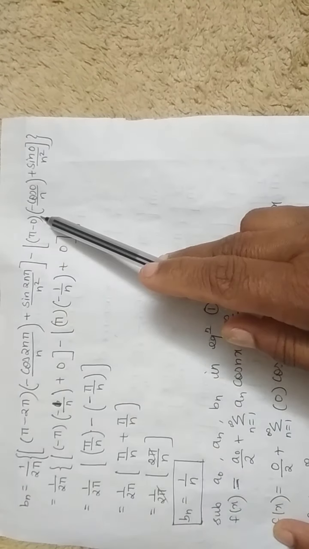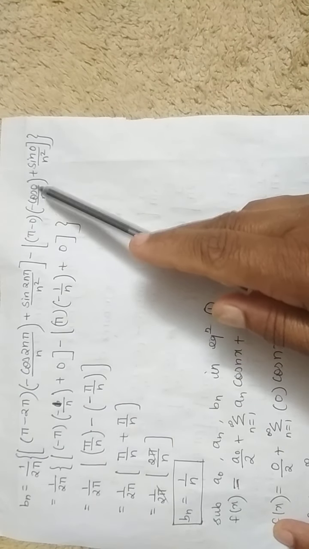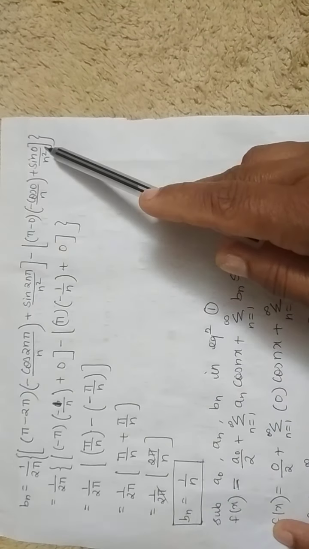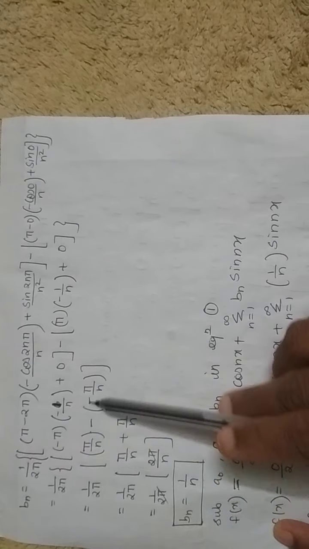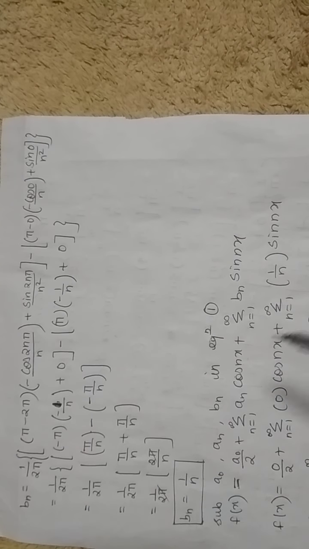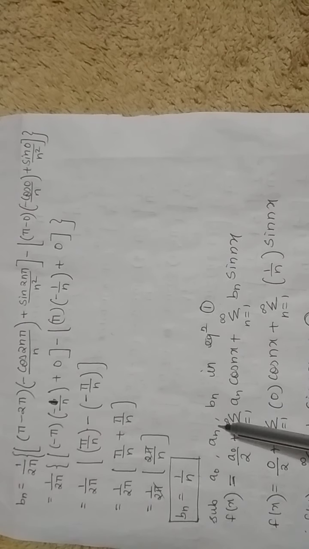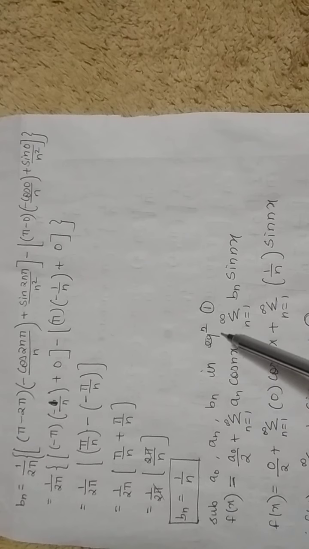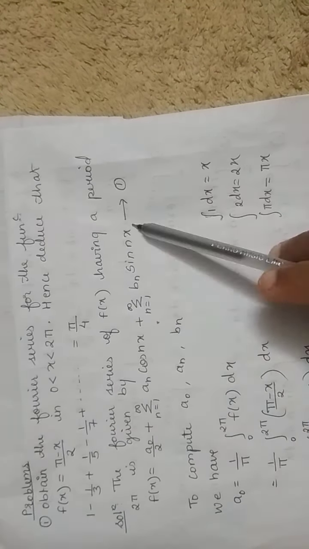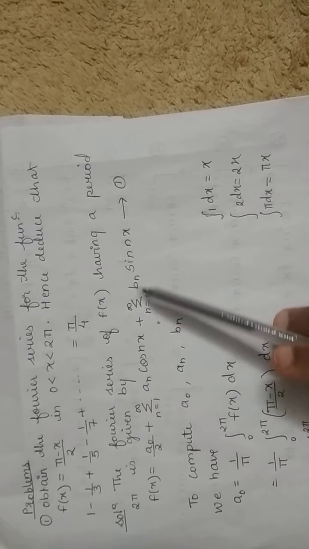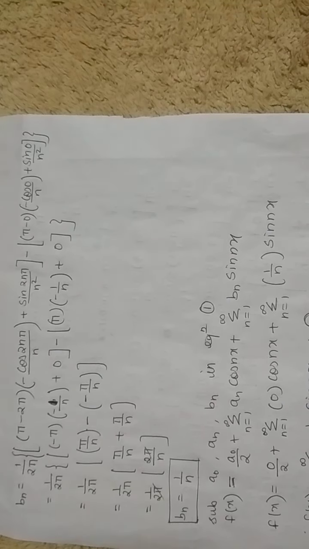Next, pi minus 0 is pi, cos 0 is 1, 1 upon n, so minus 1 upon n. Sin 0 is 0. So simplifying, you will get bn. Once we get bn, we got a0, an and bn. These all three values must be substituted in equation 1. That is what I have written the Fourier series as equation 1. So where all a0 is there, an is there and bn is there, substitute the values.